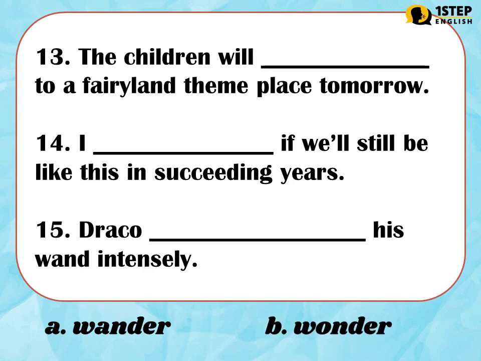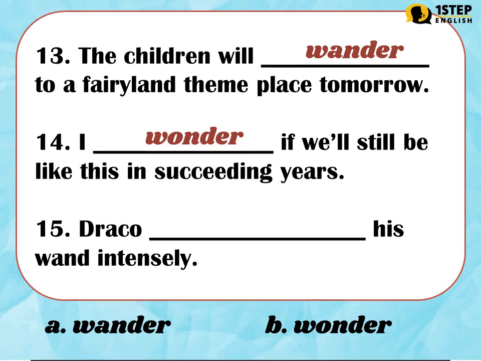Letter A. Wander. Letter B. Wonder. The correct answers are: number 13, letter A. The children will wander to a fairyland themed place tomorrow. Number 14, letter B. I wonder if we'll still be like this in succeeding years.